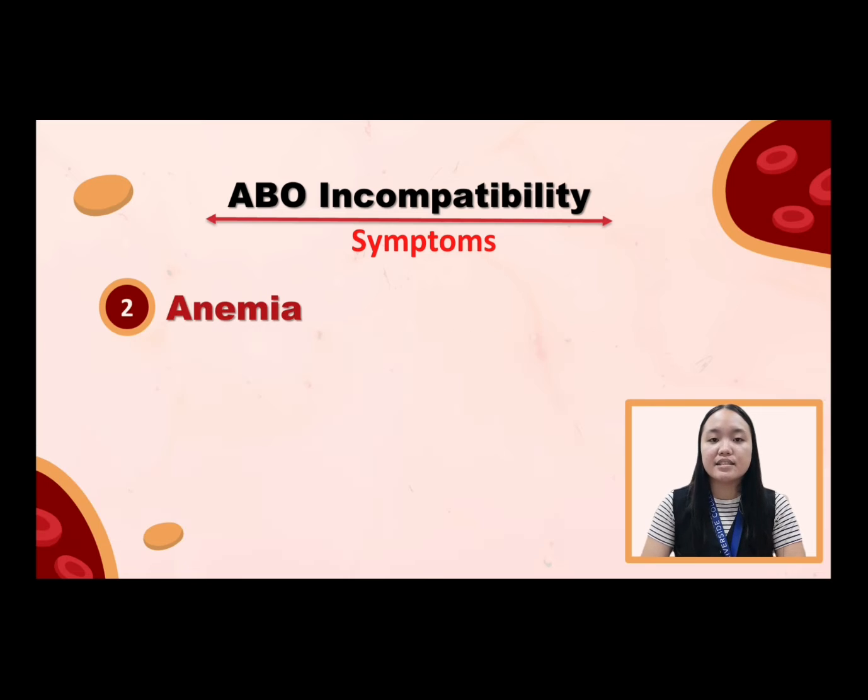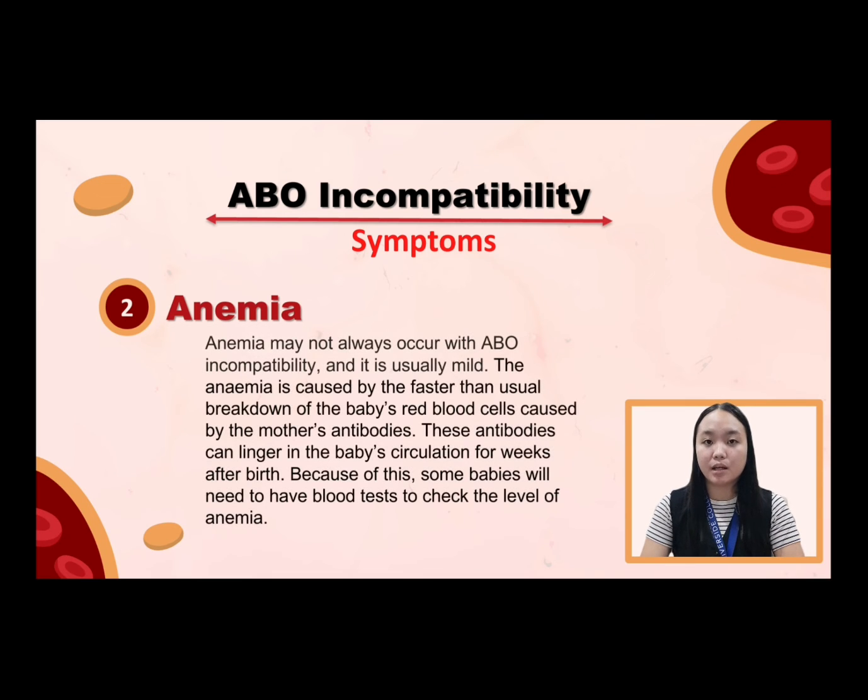Next is anemia. What is anemia? Anemia may not always occur with ABO incompatibility, and it is usually mild. Sometimes it has no symptoms, or a newborn may have symptoms such as low energy, difficult feeding, pale skin, and a fast heart rate and rapid breathing while resting.